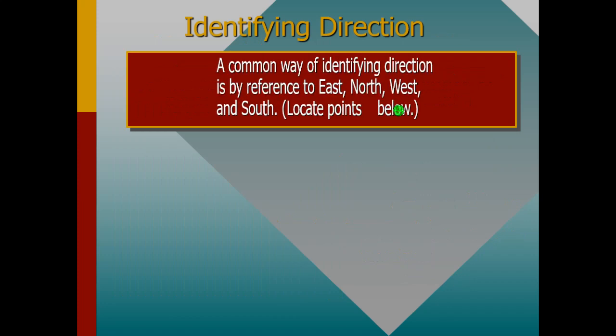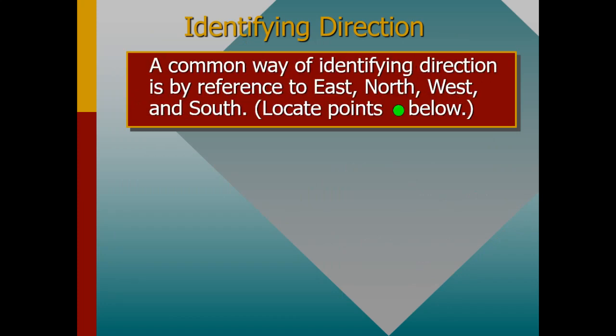So let's quickly look at something very important. A common way of identifying direction when you talk of a vector is whereby you consider the east, north, west, and south. But remember, the direction can also be the angle.